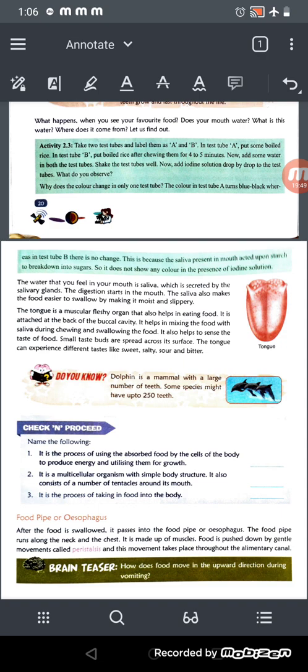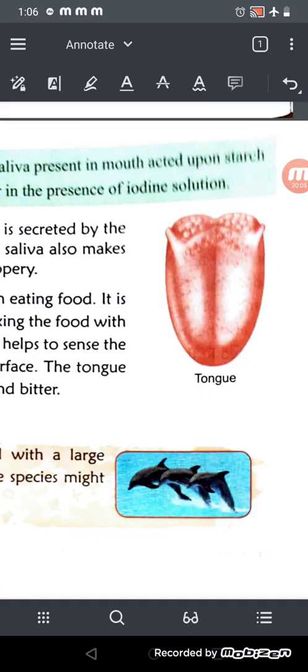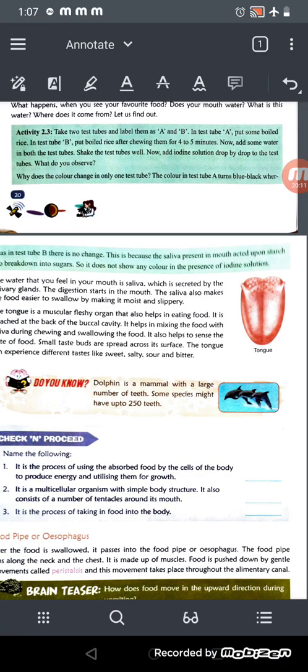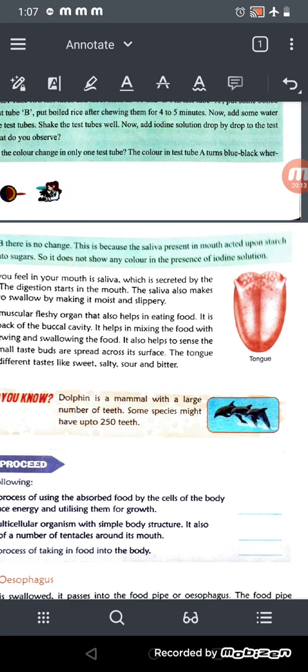It also helps in the sense of taste of food. So when we eat anything, we get the taste only from the tongue. Small taste buds are spread across its surface, and the tongue can experience different tastes like sweet, salty, sour, and bitter. See, our tongue has small buds there, right? And these buds help us to experience different types of taste.